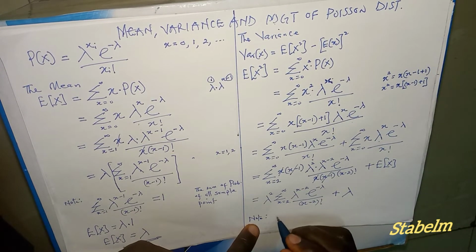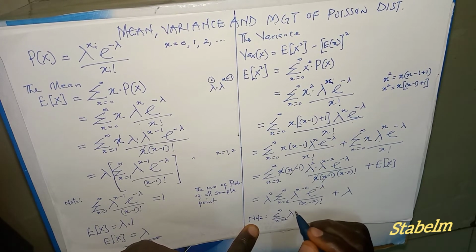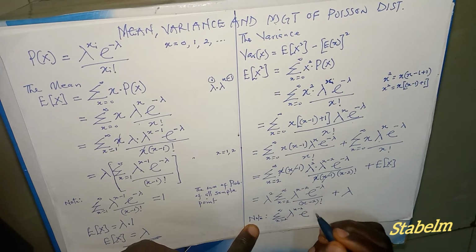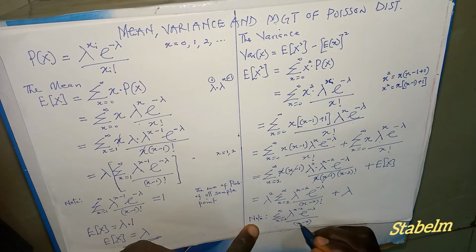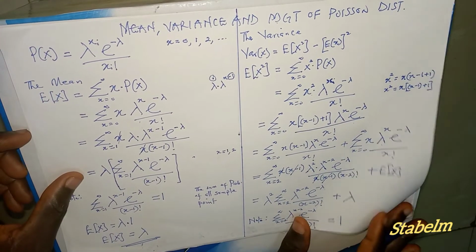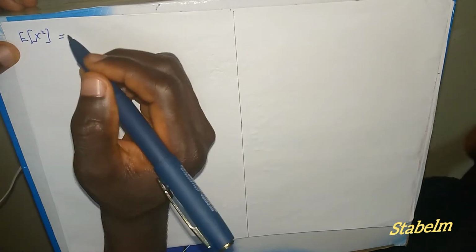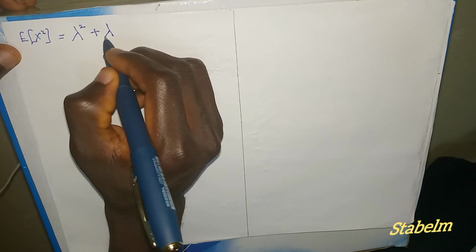Therefore, summation x from 2 to infinity lambda raised to the power x minus 2 exponential raised to the power minus lambda divided by x minus 2 factorial will be equals to 1. And therefore, we can have our E of x squared to be equals to lambda raised to the power 2 plus lambda.